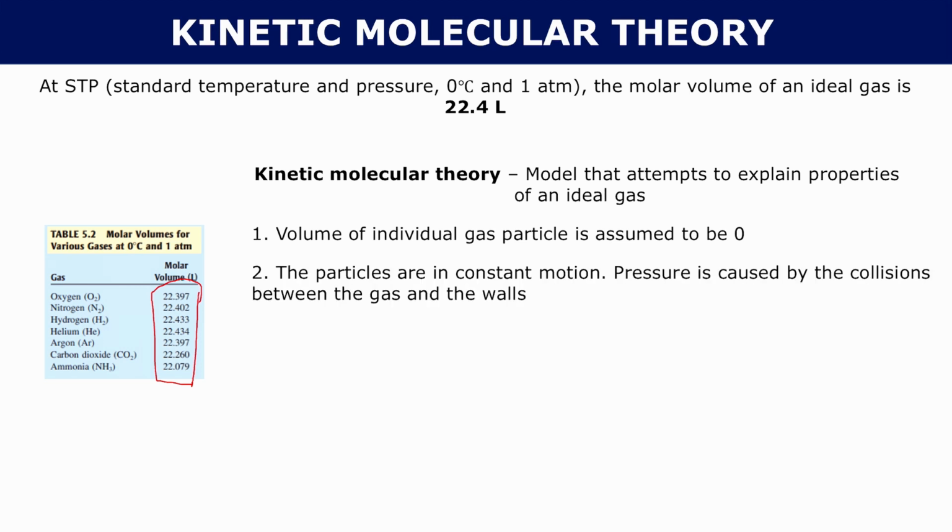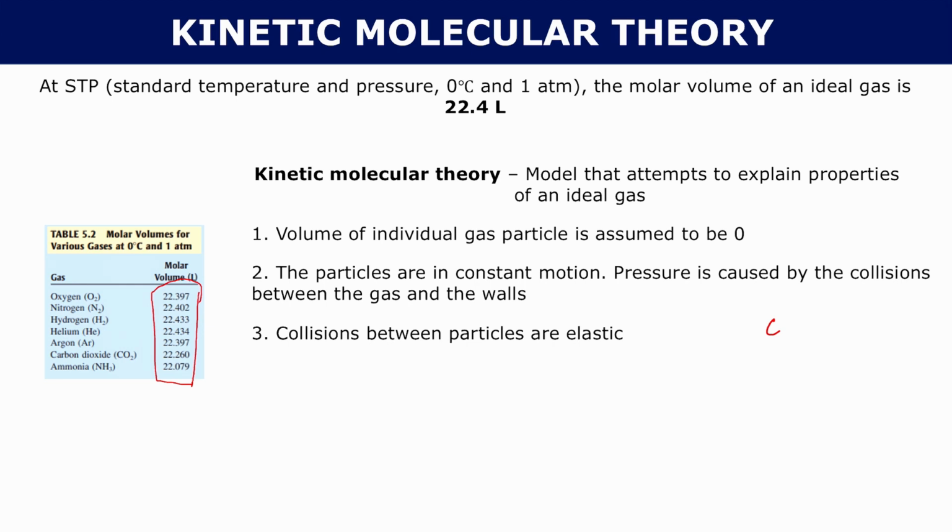The second one is the fact that the particles are in constant motion. Pressure is caused by the collisions between the gas and the walls. This is what's creating pressure, and so these particles are always in motion. There's not a moment of time where they're kind of stopping. 3, collisions between particles are elastic. Now, the fact that they're elastic means as the particles collide with each other, they're going to rebound with the same energy. They don't ever lose any energy in collisions. So that's how these particles are constantly staying in motion, because they never lose energy when they collide.